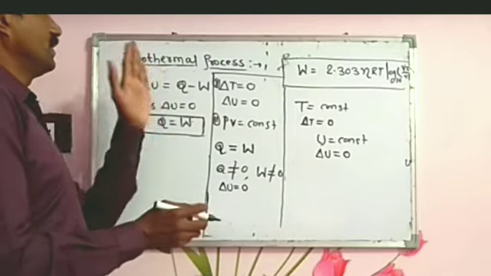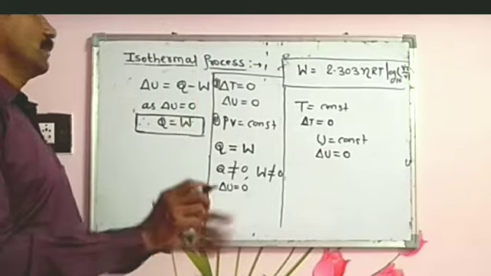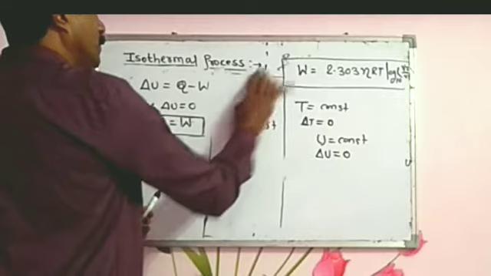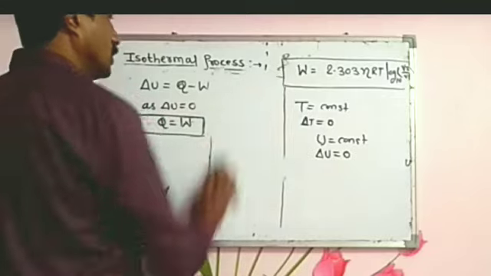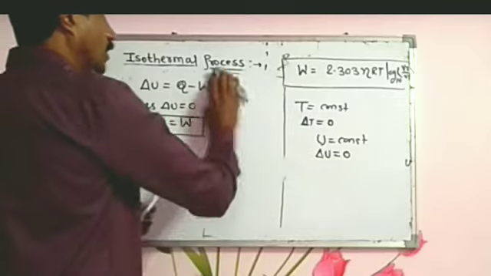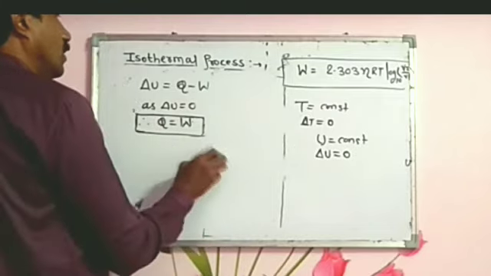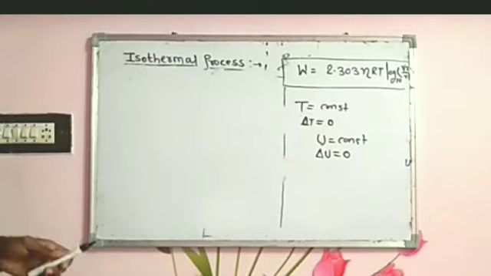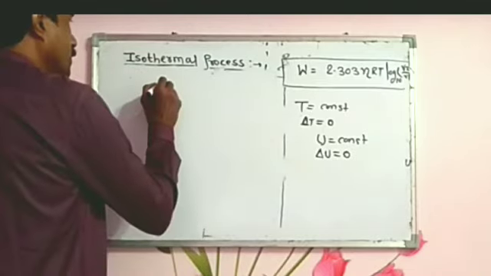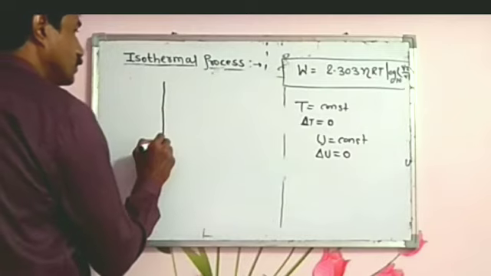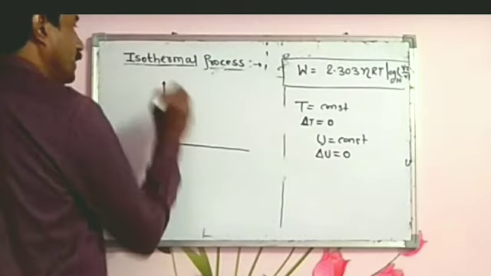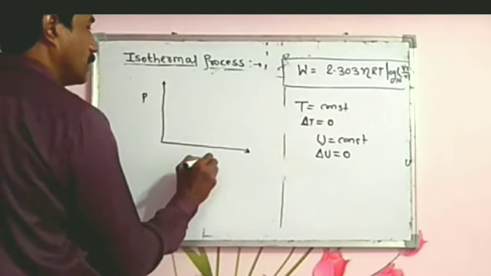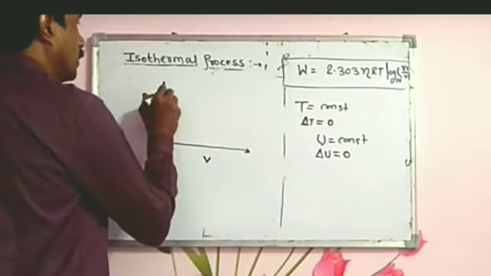So this is for the isothermal process, and if we draw the PV diagram for isothermal expansion, what is the picture of the PV diagram? We have already studied it, and it is for our revision.